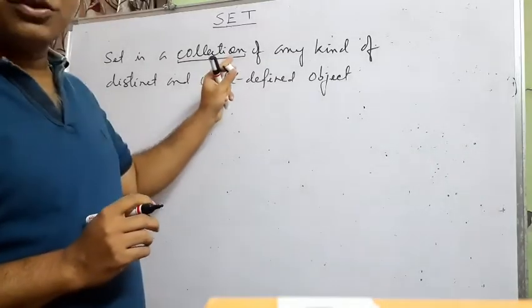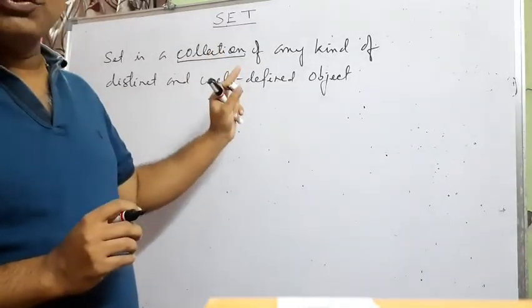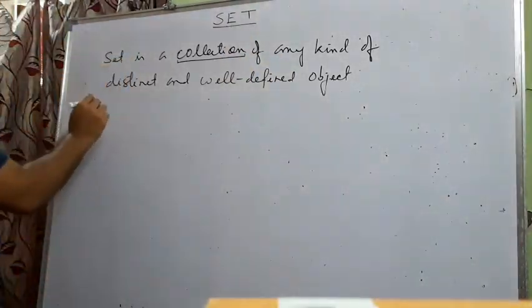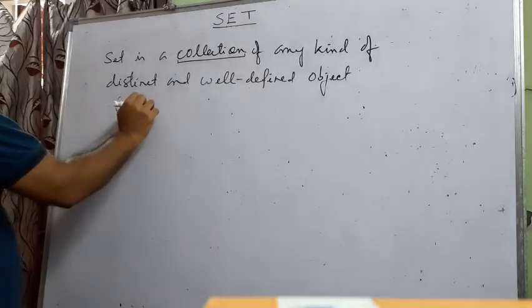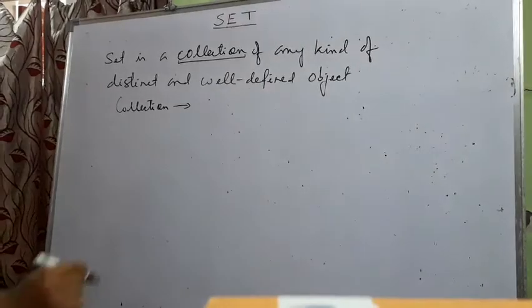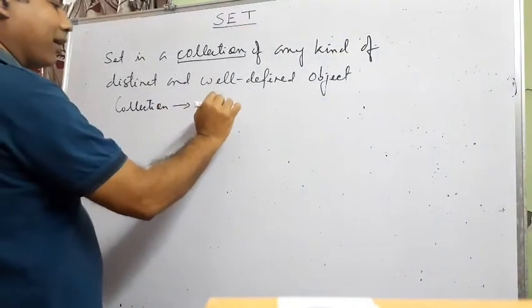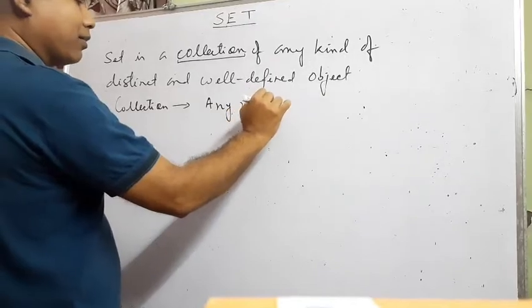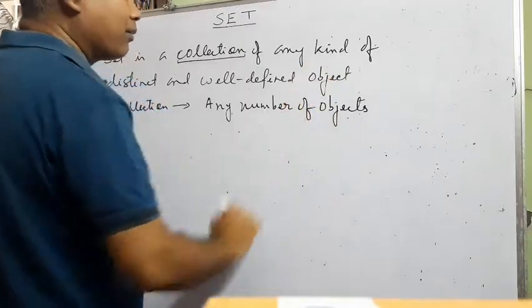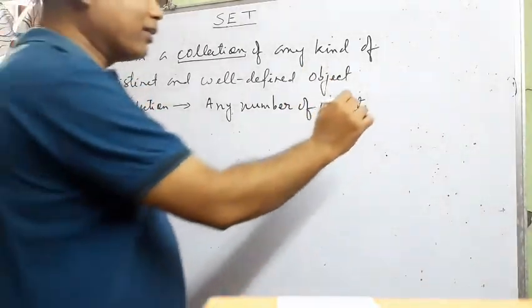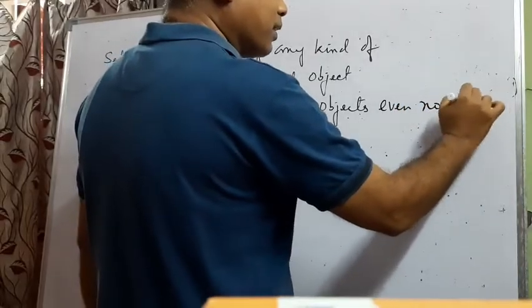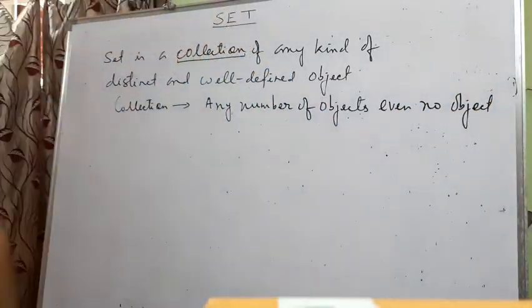You may have 0 objects, 1 object, 2 objects, 1 million objects, any number of objects can be there, even no object also.